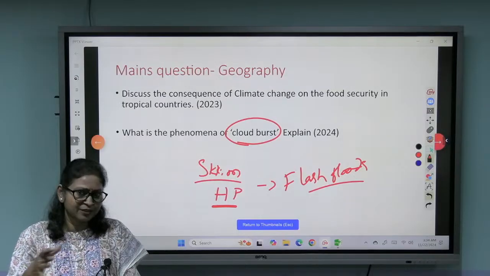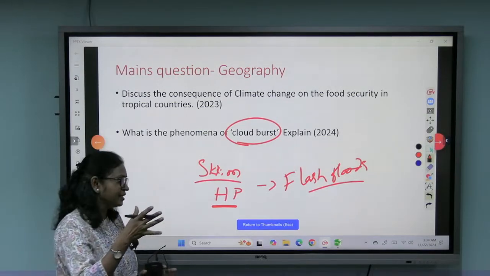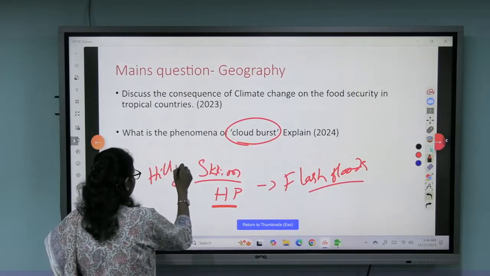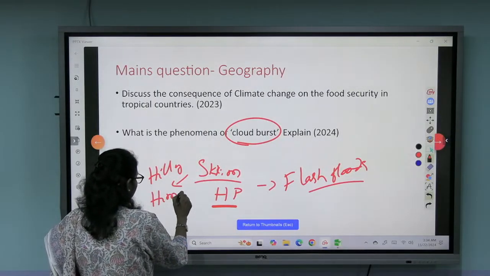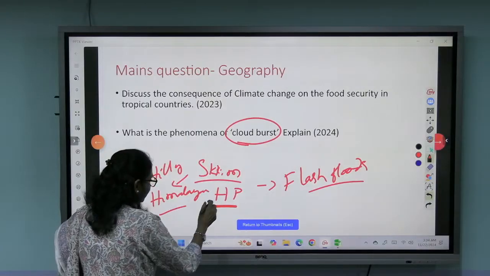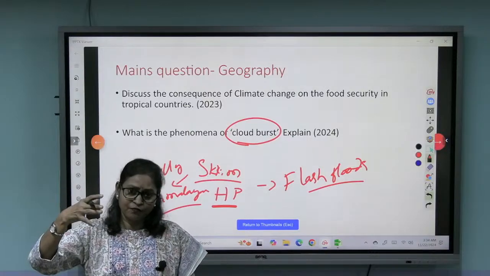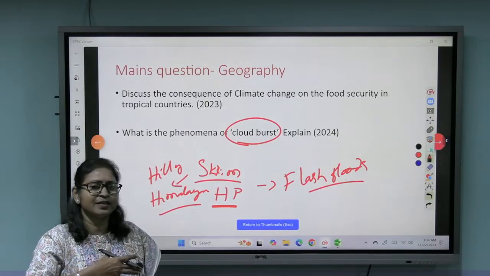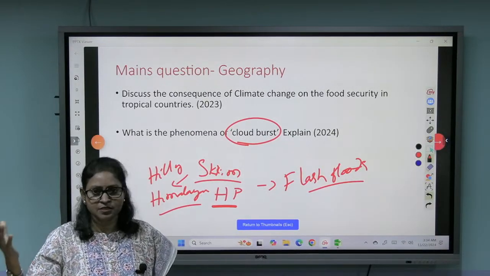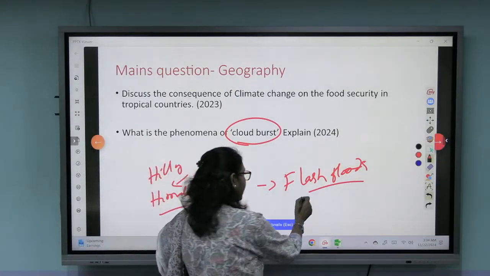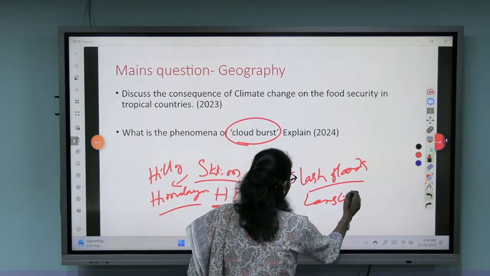Landslides happen, flash floods happen, and mostly it takes place in the hilly region, the Himalayan region, which is already very vulnerable. This flash flood results in very heavy disaster, with landslides and all.